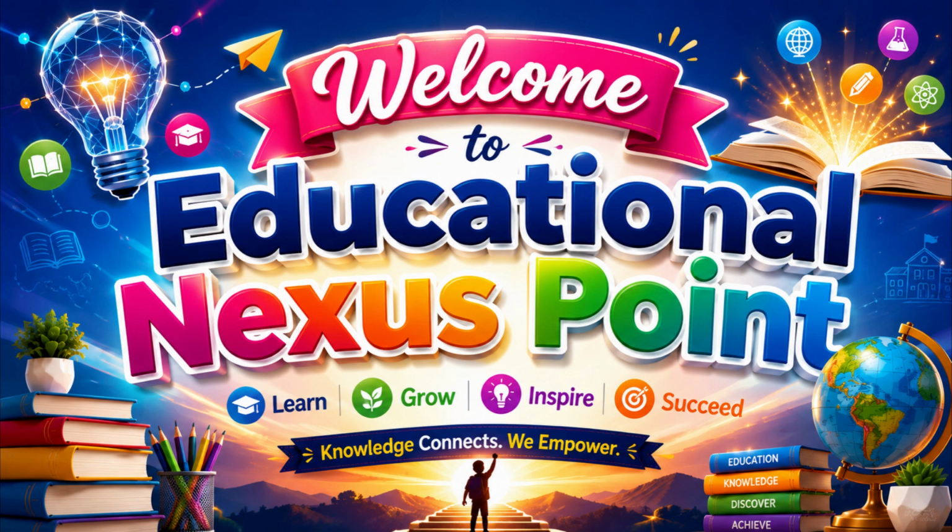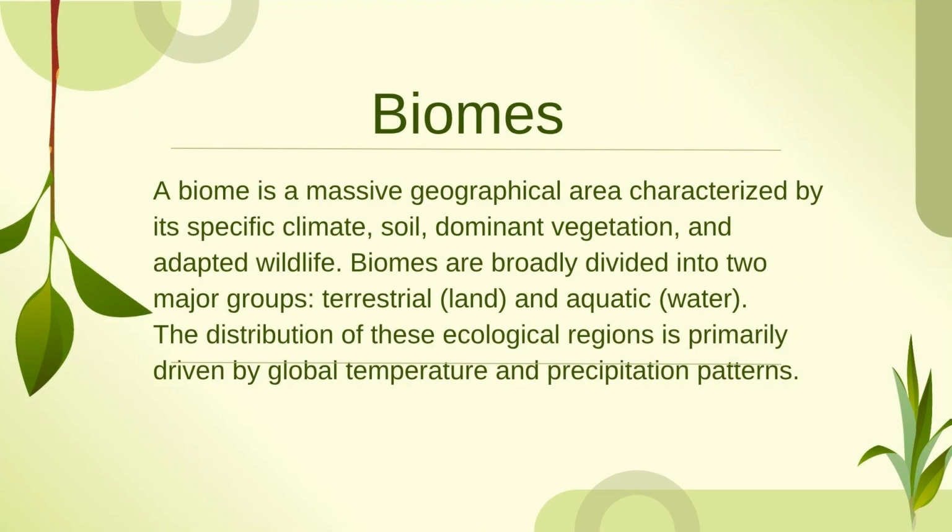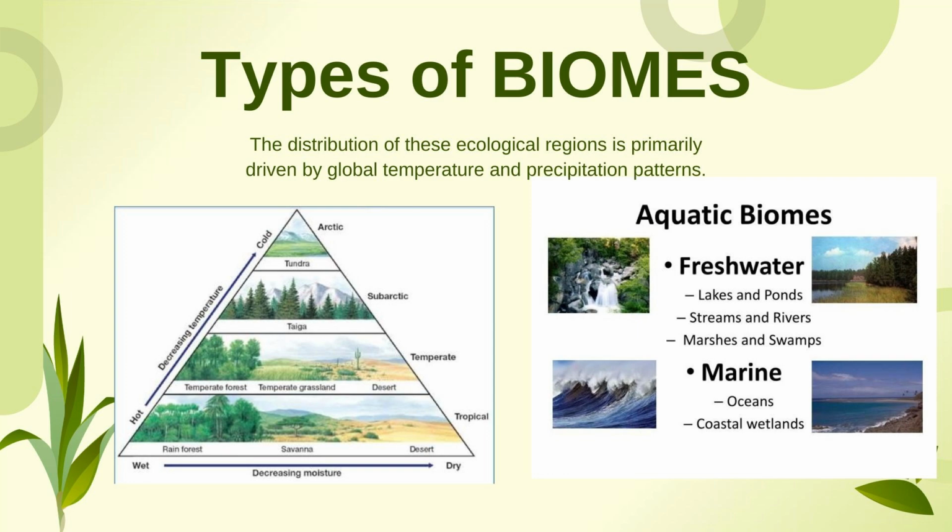In today's class, we are going to continue the basics of environment and ecology, that is, biomes. Biomes are a massive geographical area which is characterized by a specific type of climate, soil, which has dominant vegetation and adapted wildlife. Biomes are broadly classified into mainly two groups, that is terrestrial and aquatic biome. The distribution of these ecological regions is primarily driven by global temperature and precipitation patterns.